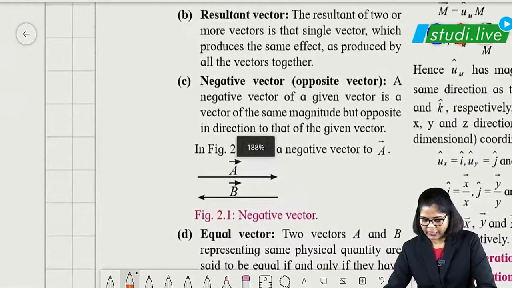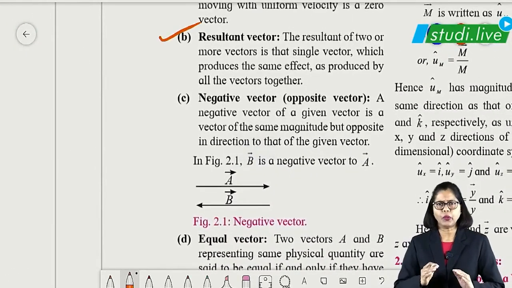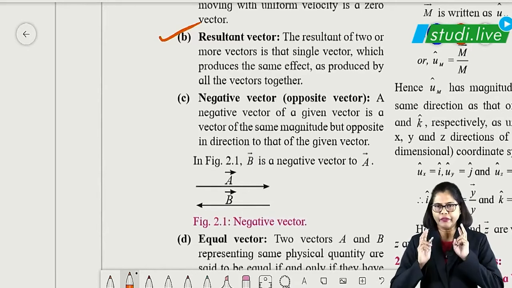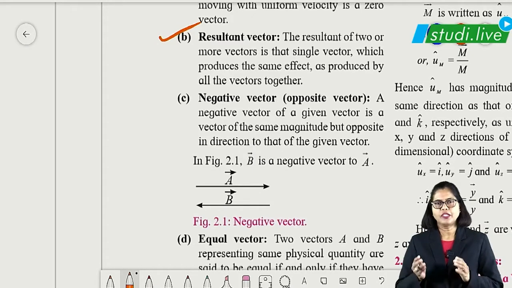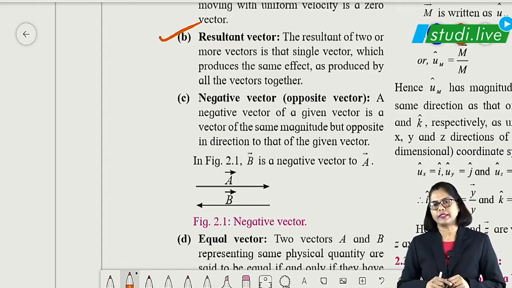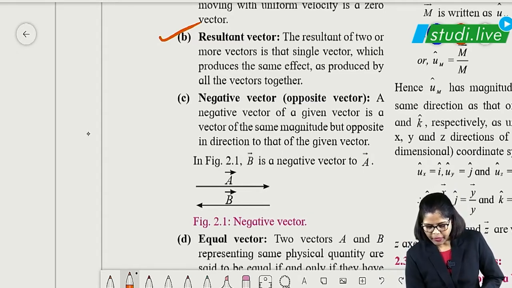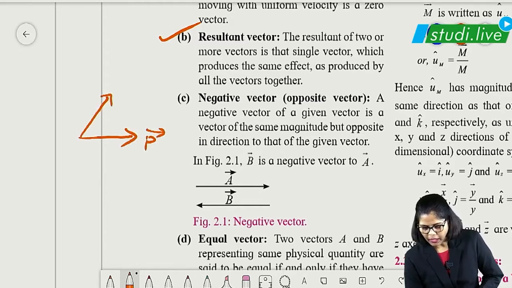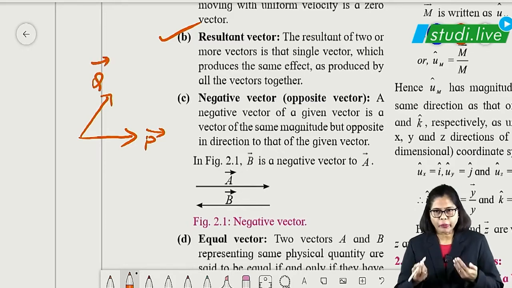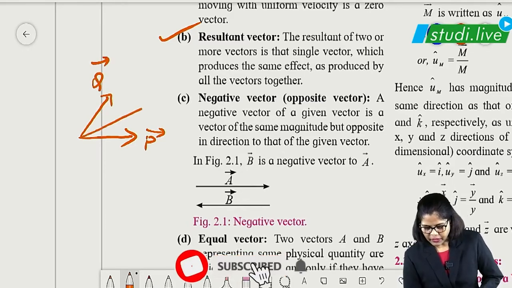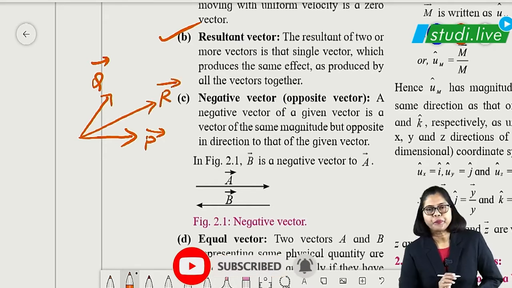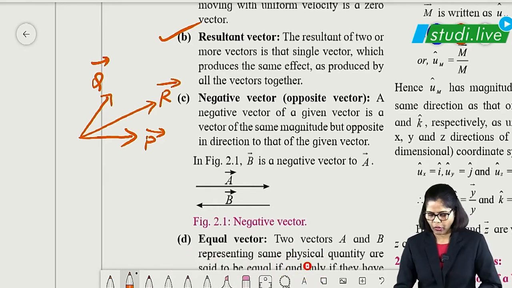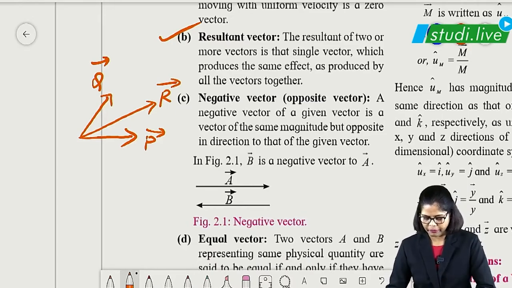Now let us talk about the second one, the resultant vector. Look at this. Okay. The resultant, meaning if there are two or more vectors showing some magnitude and direction, and one vector gives the same effect, that vector we call the resultant vector. If you want to understand that part, suppose this is one vector, this is another vector, say P vector and Q vector. If we are talking about the resultant which will give the same effect, this is the resultant vector. So that is the meaning of this, students.